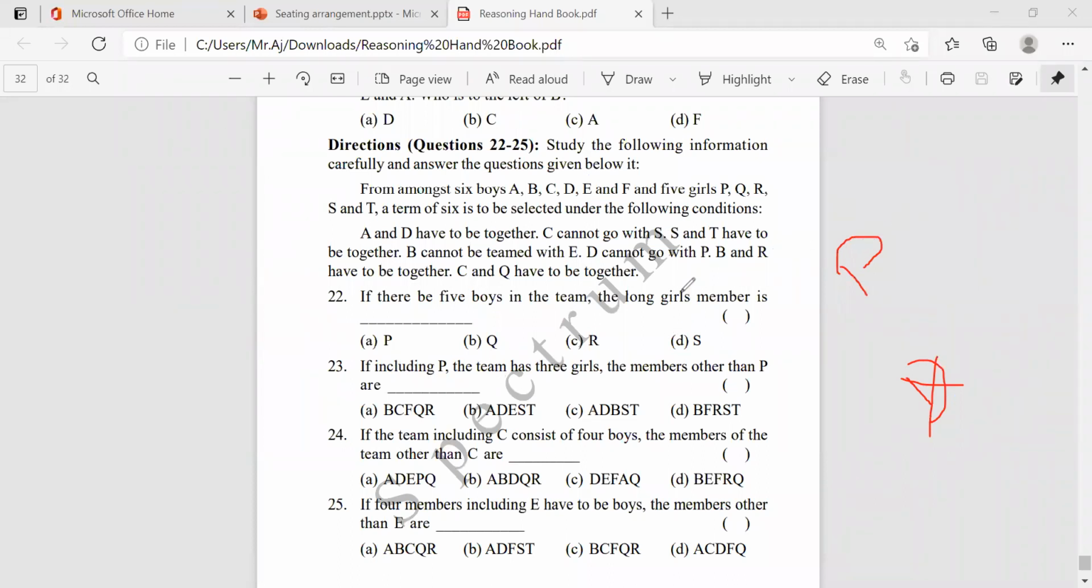Including P, the team has 3 girls. 3 girls means we can take the girls P, Q. You cannot take S and T separately because 2 people will come together. Okay, take suppose S and T. I'll take 3 girls. And what about the boys here? So P, S, T. S cannot go with C, so B we can take. A and D, we can take. So one more